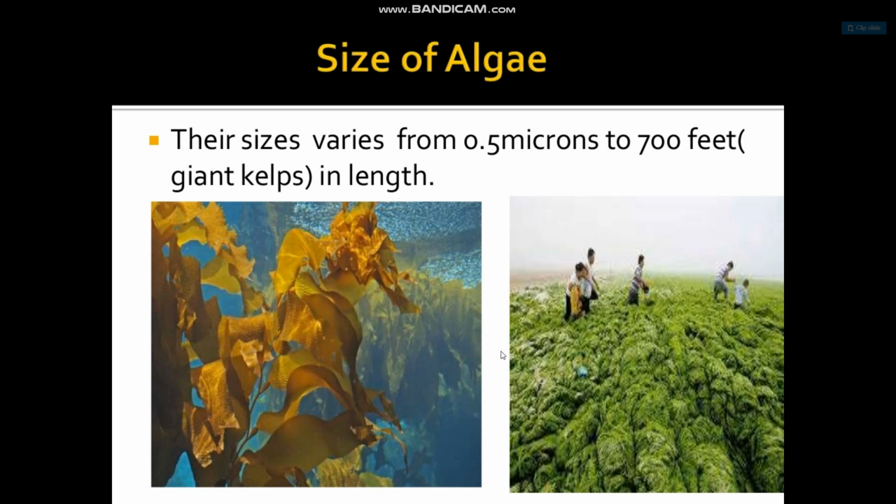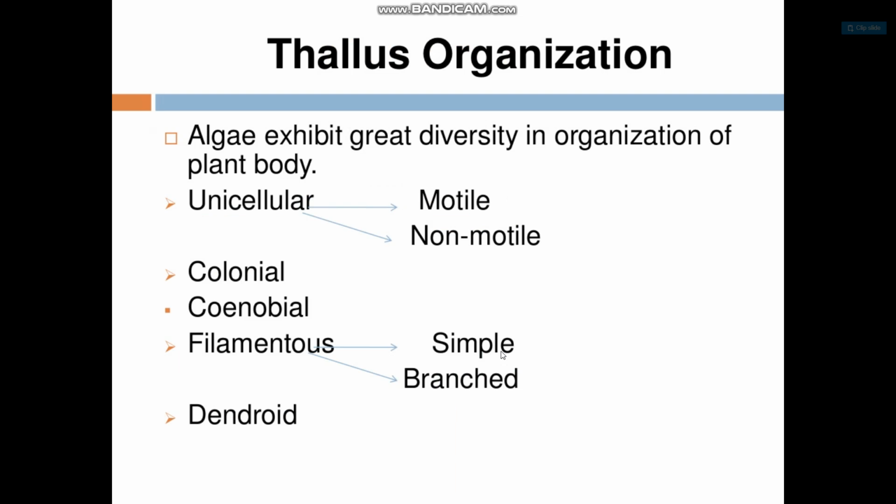Size of algae. Their sizes vary from 0.5 micron to 700 feet in length, like giant kelps. Thallus organization: algae exhibit great diversity in organization of the plant body. For example, unicellular, which is classified into two types, motile and non-motile. Another is colonial, coenobial, and filamentous. Filamentous is further classified into simple, branched, and dendroid.